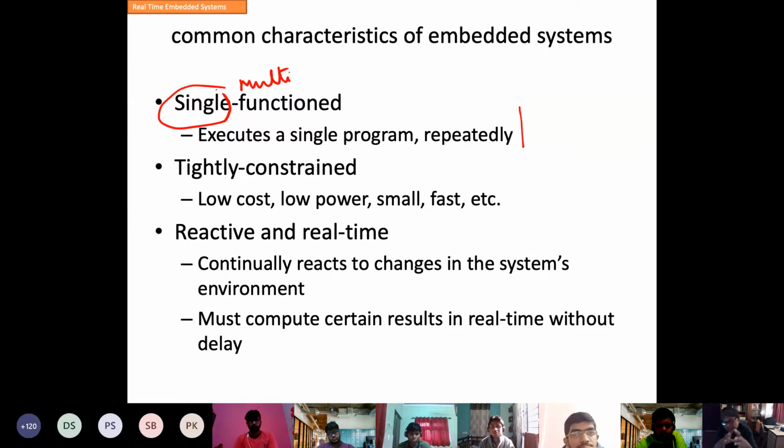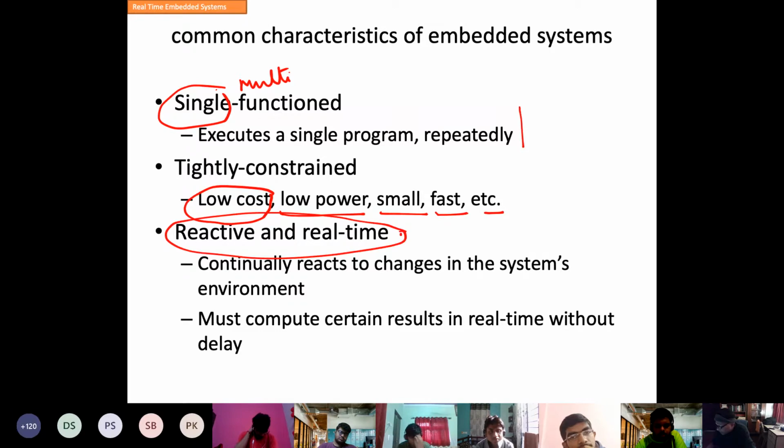Then it is constrained, tightly constrained with time. It is also cost-wise constrained. You cannot have an embedded system which is high cost. Economics of embedded systems is one of the greatest things you have to learn when you build products. It has to be low cost. Then it will have to have low power. It should be small, fast, etc. Also, it has to be reactive and real time. So these are some of the important requirements of your embedded system.